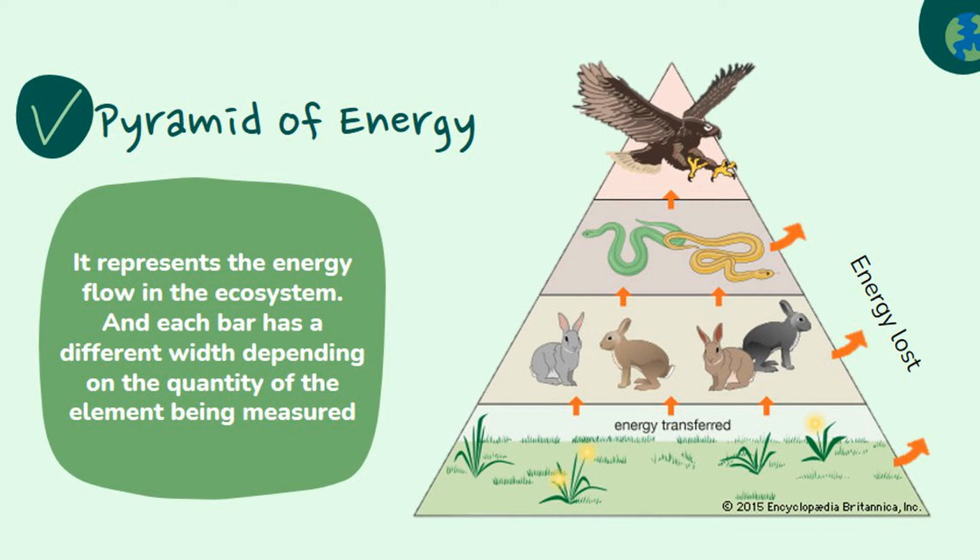It represents the energy flow in the ecosystem, and each bar has a different width depending on the quantity of the element being measured. An energy pyramid is useful in quantifying the transfer of energy from one organism to another along a food chain. Energy is higher at the bottom of the pyramid, but it decreases as you move up through the trophic levels.